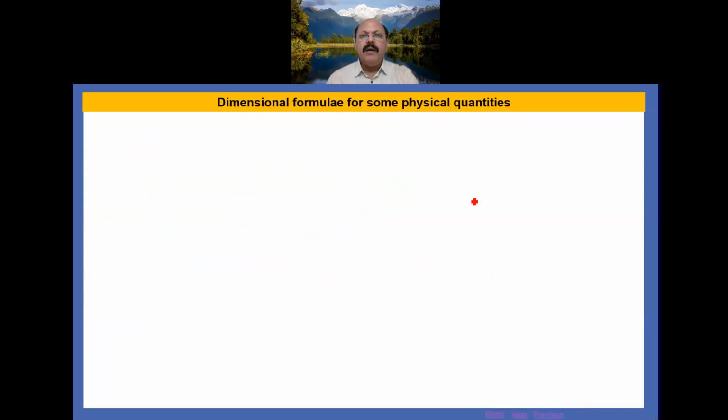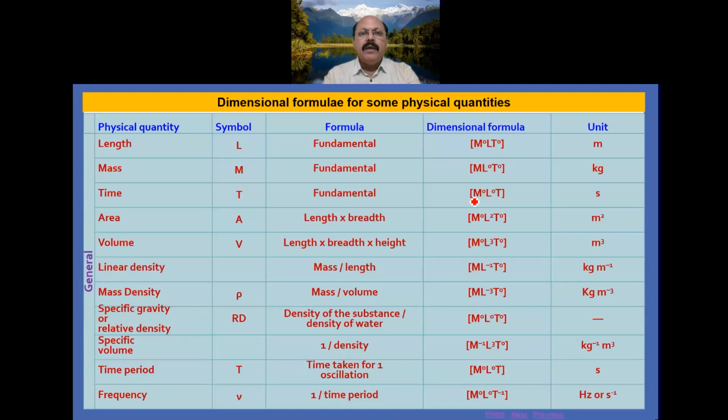at least. Now, dimensional formula for some physical quantities, they are the general physical quantities. So their symbol, their formula and dimensional formula along with the unit, they are compiled in one table, so that you can see here: length, mass, time, area, volume, linear density, mass density, specific gravity or relative density, specific volume, time period and frequency.